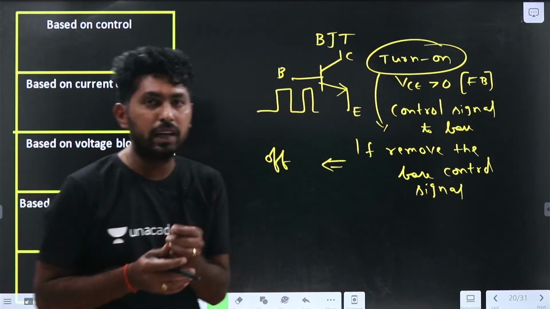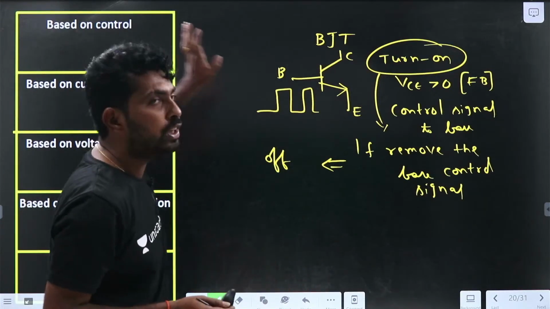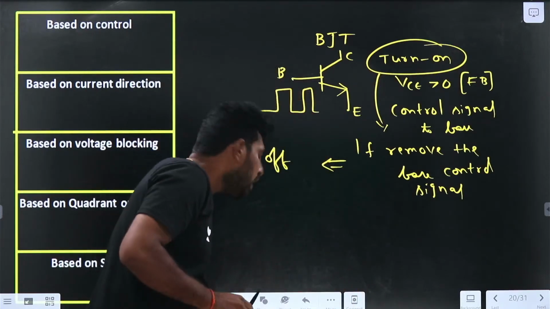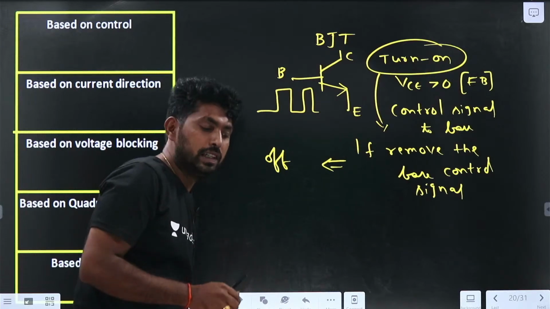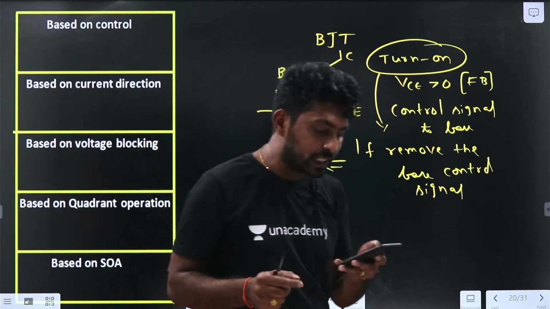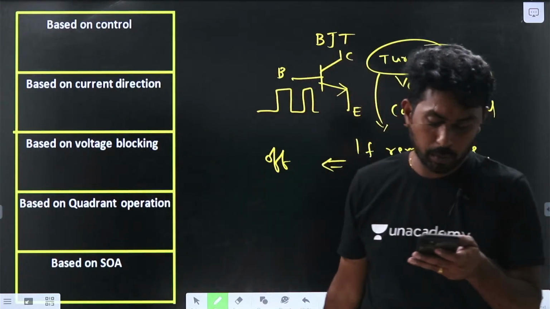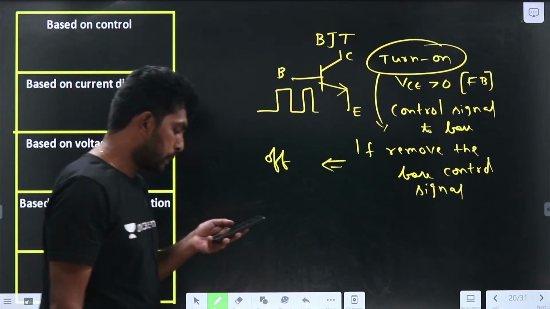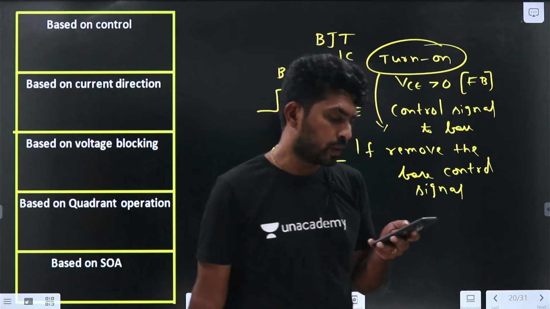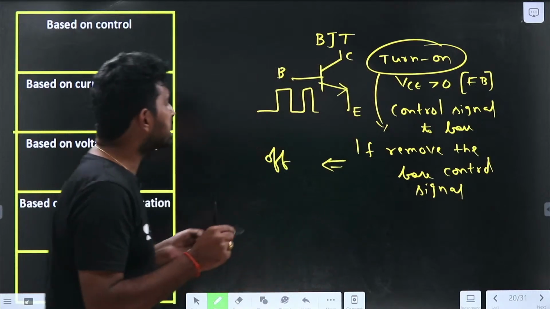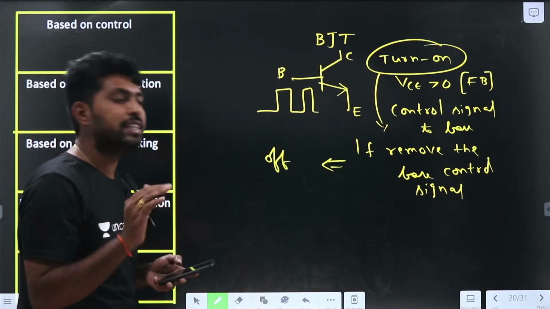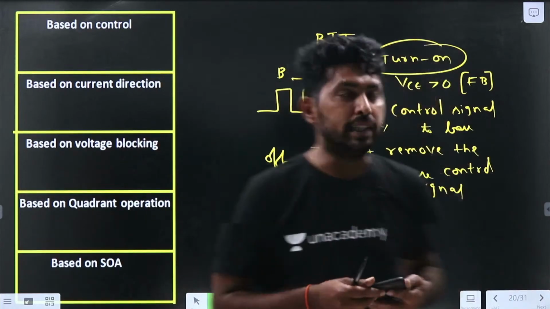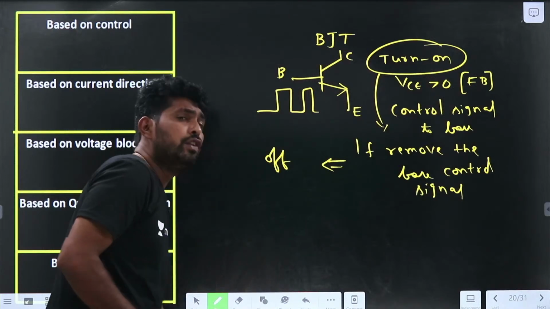Here, what do we have to observe? Based on control, is it fully controlled, semi-controlled or an uncontrolled device? Is the BJT a fully controlled device, semi-controlled device or uncontrolled device? Observe, guys. The BJT is a fully controlled device.